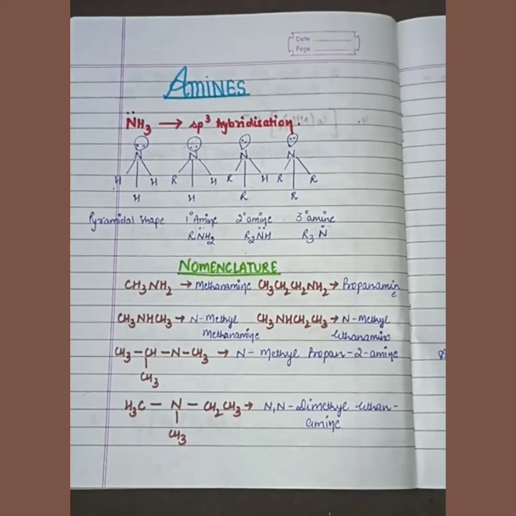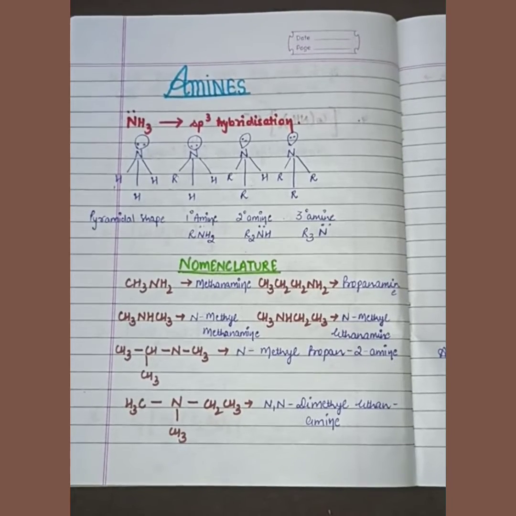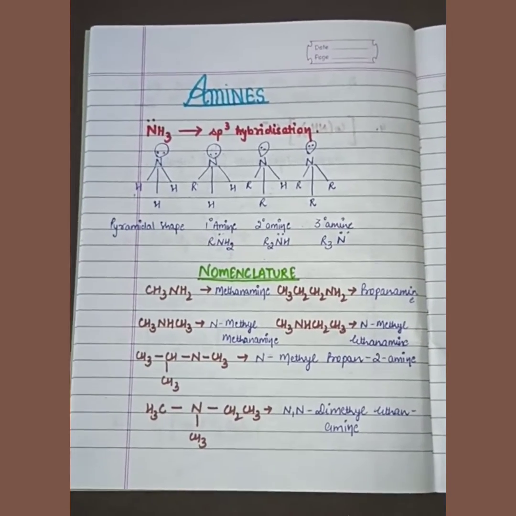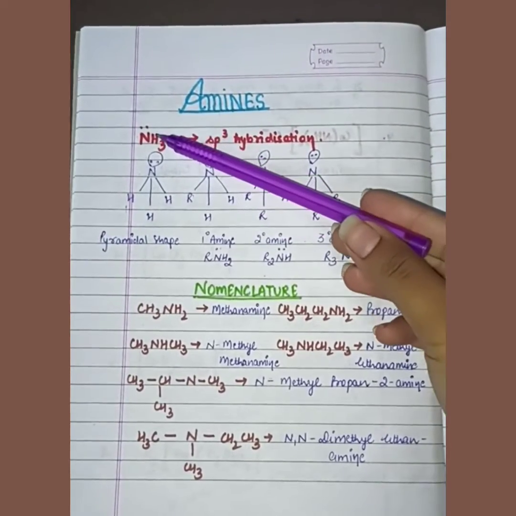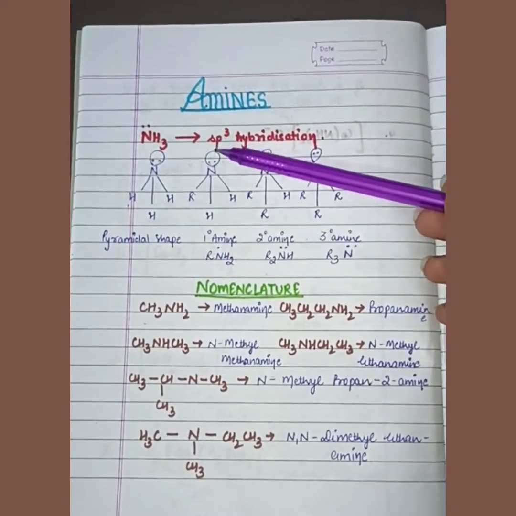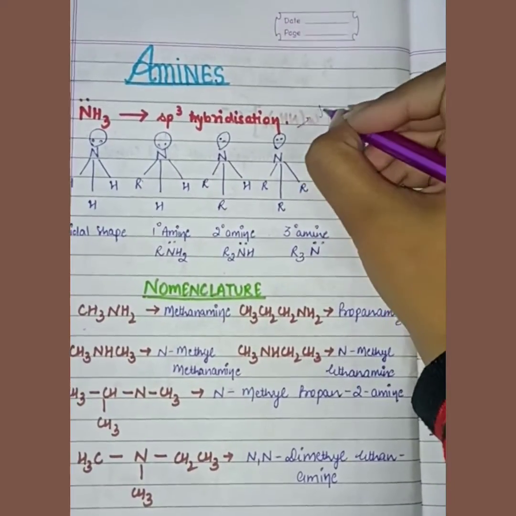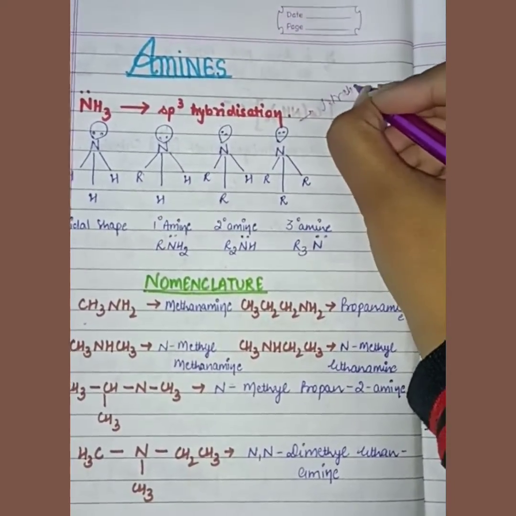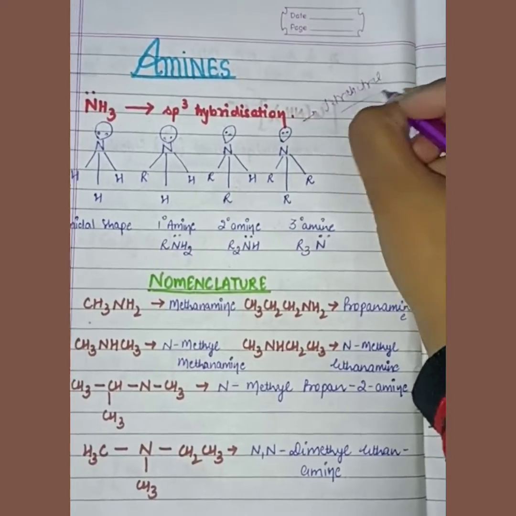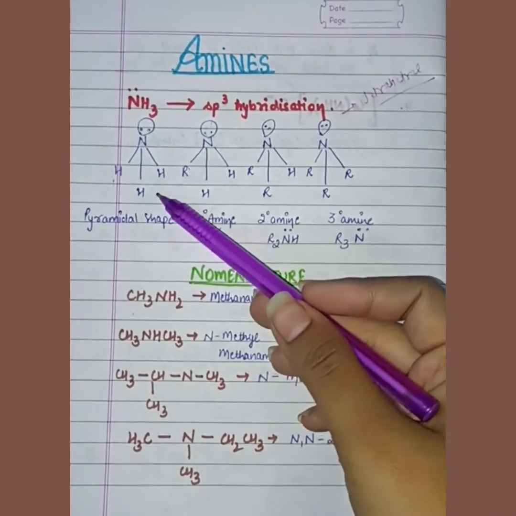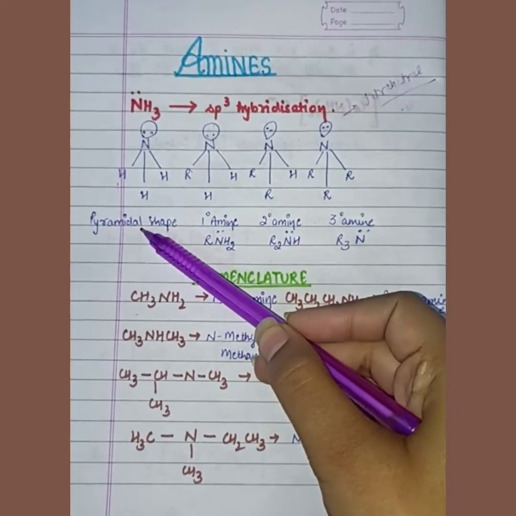So today we will start organic compounds of nitrogen, that is, we have to study the amines. Amines are derived from ammonia. Ammonia, with nitrogen, has a lone pair and its hybridization is sp3, and it also has a tetrahedral structure. When nitrogen is with 3 hydrogen, it is called the pyramidal shape.